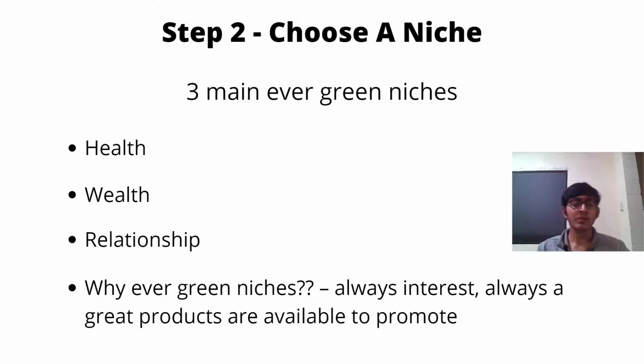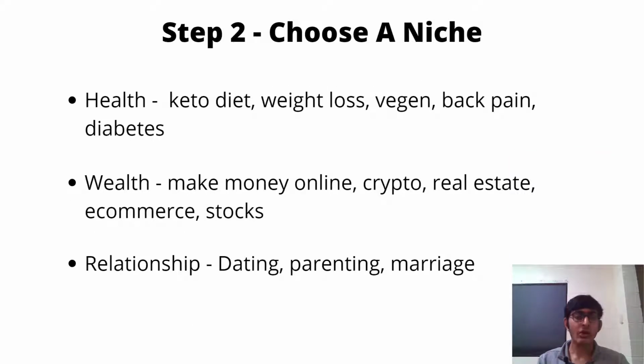Now I will show you the 3 main evergreen niches that you can choose, which are health, wealth and relationship. But why are these 3 niches evergreen? Because there is always interest and there are always great products available to promote. Now, health, wealth and relationship are very broad niches. So there are also a lot of sub niches around the main niche.